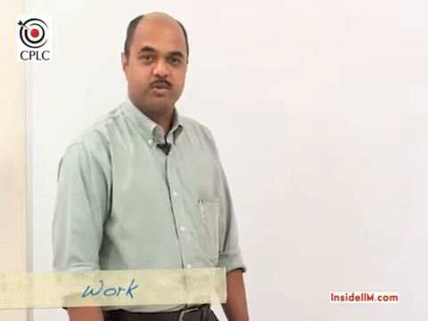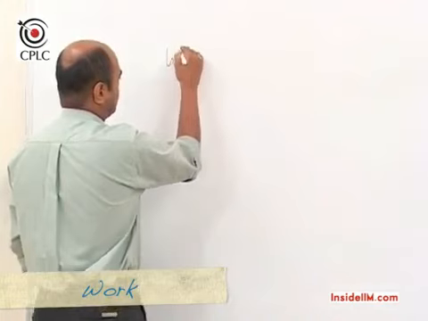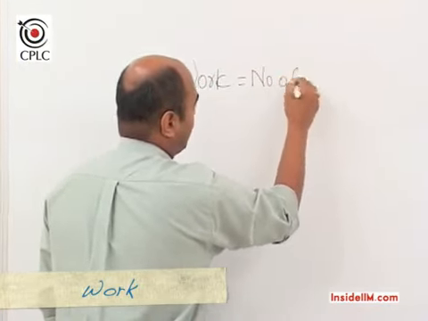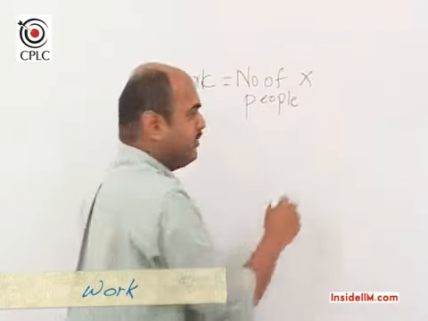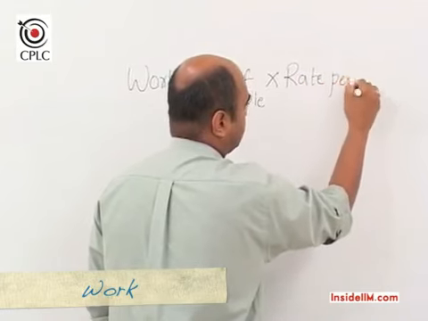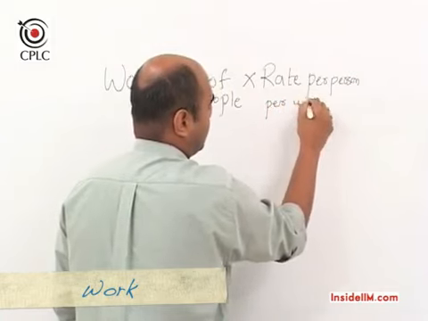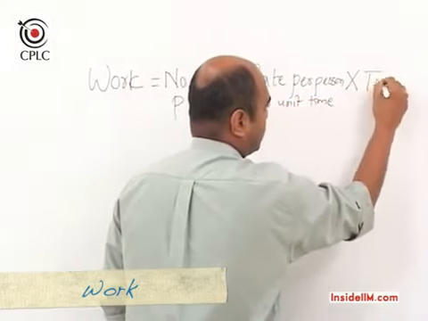What is this whole concept of work being done? So let's look at how we can express work. Work can be written as the number of people multiplied by the rate of work per person per unit time multiplied by the time.